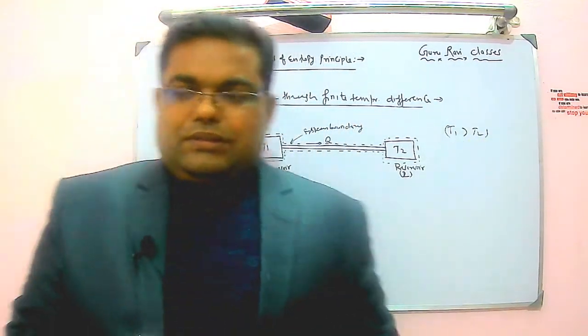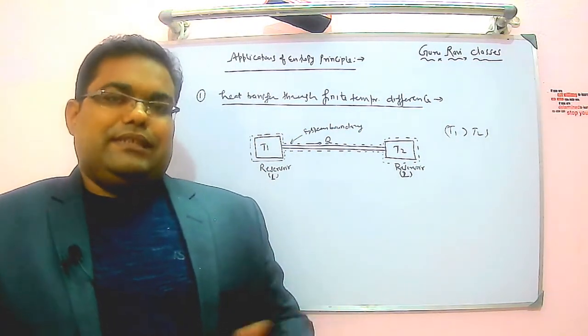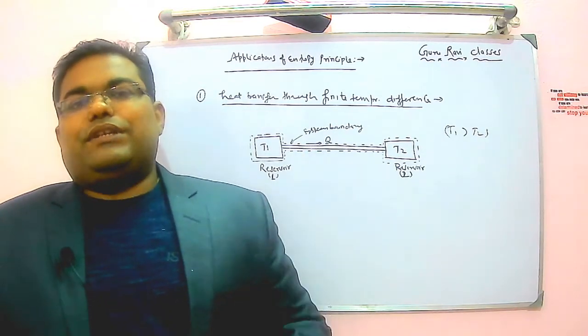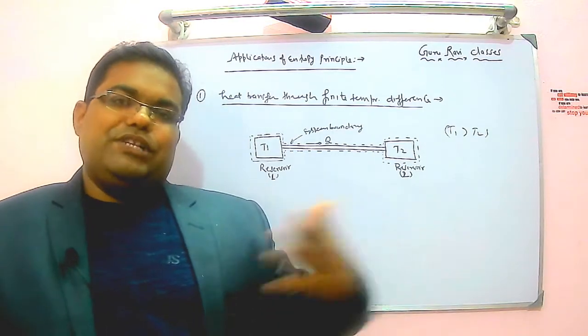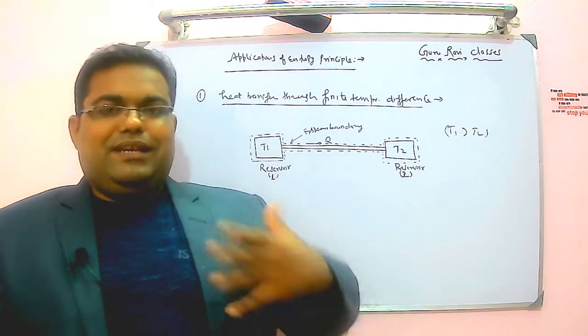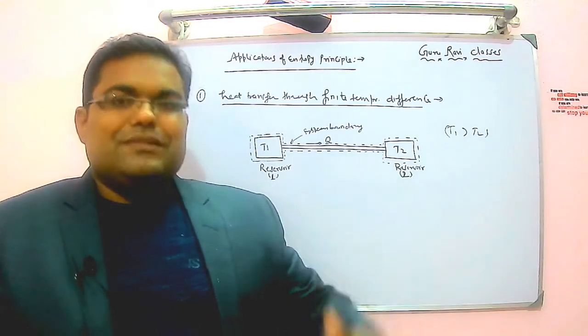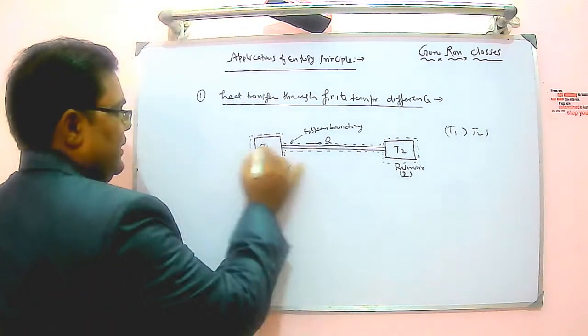Reservoir 1 is losing heat. When it is losing heat, there is a degradation of energy. A degradation of energy is measured with the help of entropy. So basically my entropy is decreasing. If I say one body is losing energy and somebody else is gaining the energy, entropy will be increasing. So heat is going out, so it is negative.